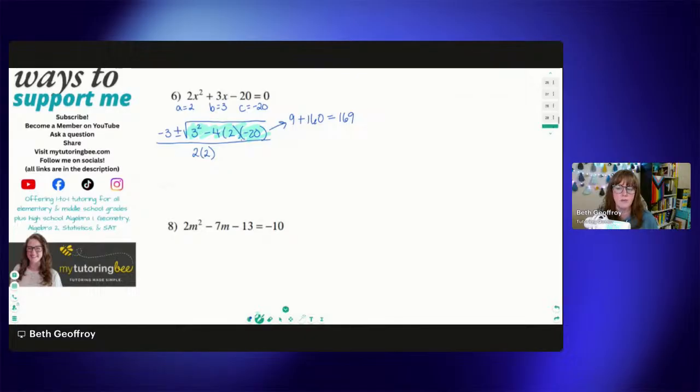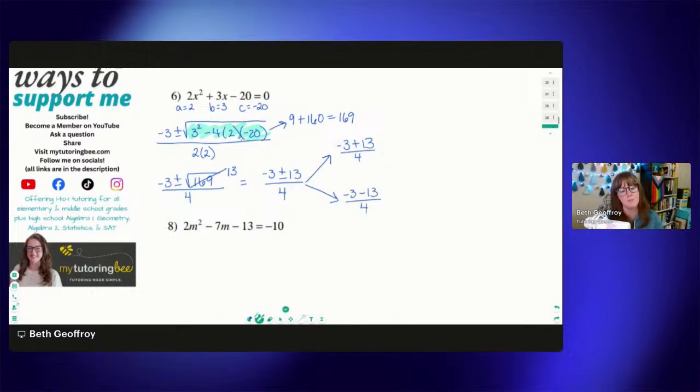So then let's rewrite that. -3 plus minus the square root of 169 over 2 times 2, which is 4. All right, 169 is a perfect square, so that equals 13. So let's rewrite this again. -3 plus minus 13 over 4. And now, again, this is where we split it up into two separate problems. And we do -3 plus 13 over 4 and -3 minus 13 over 4.